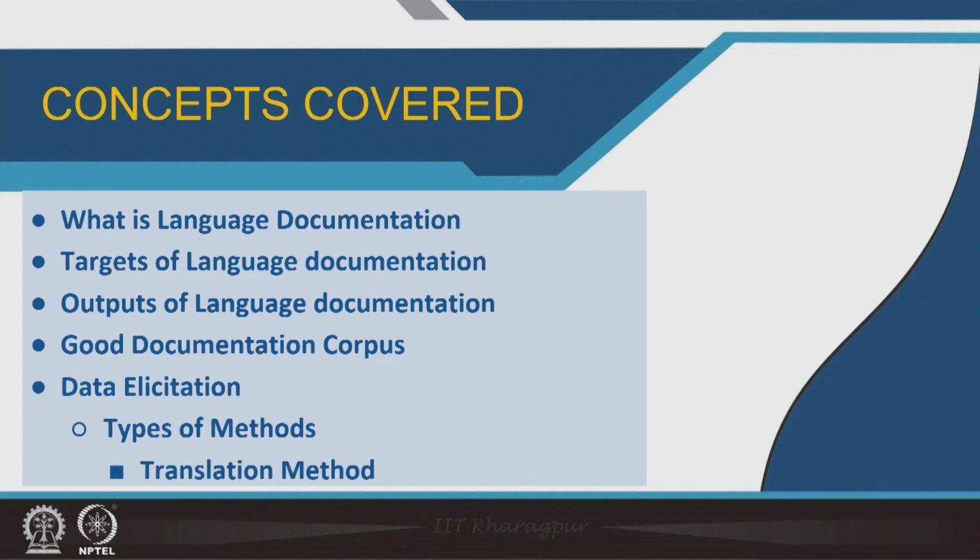So language endangerment we have already discussed. Today we will discuss what is language documentation. We will also talk about the targets of language documentation, outputs of language documentation. So what can be the different outputs of language documentation? What we consider as good documentation corpus and the process of data elicitation, and then different methods related to data elicitation like translation method. There are different methods, but today I will only talk about translation method.